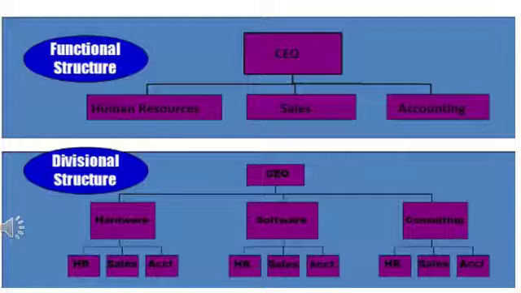All the divisions will have divisional heads, and under them there will be different departments like in functional structure: HR, sales, accounts in all the 3 divisions. So in functional structure there is functional specialization, and in divisional structure there is product specialization. So you have to learn the difference also.